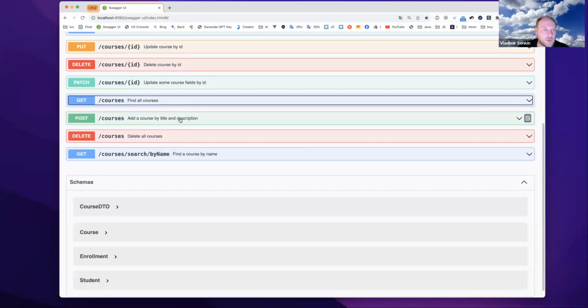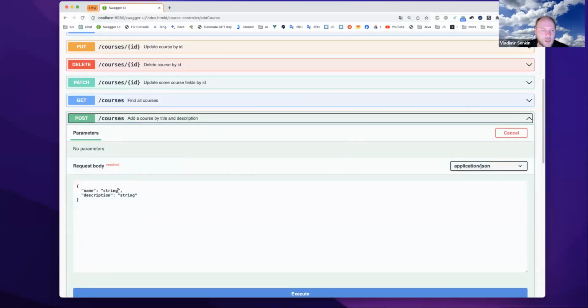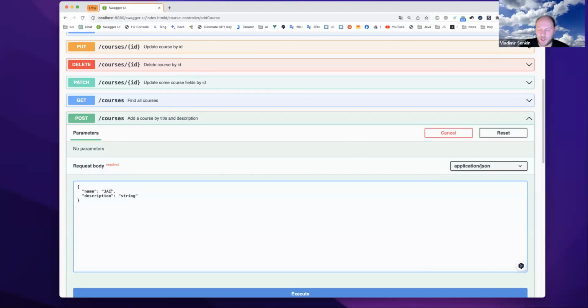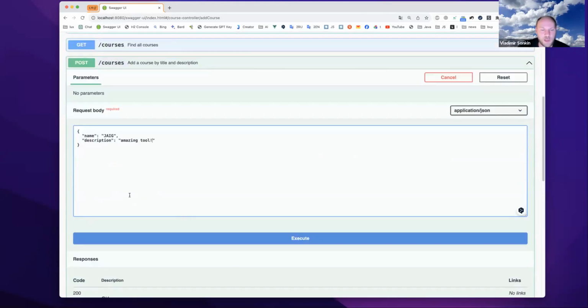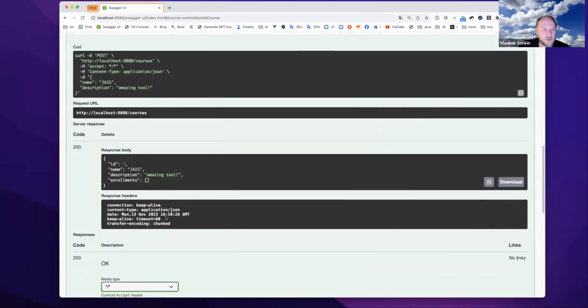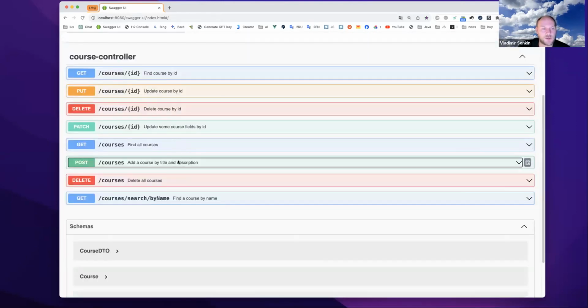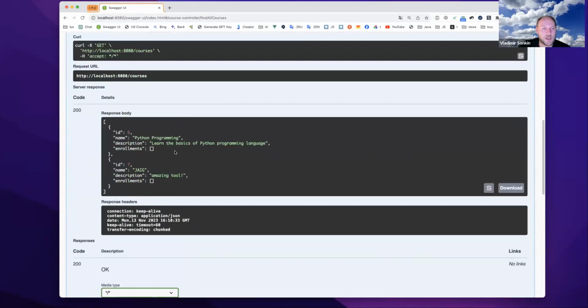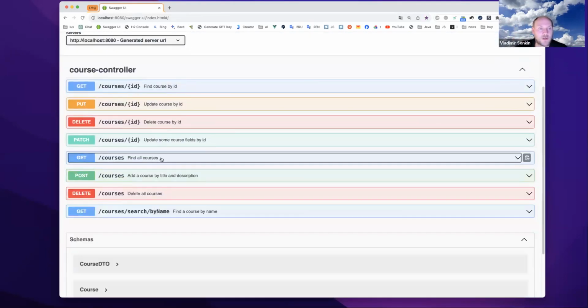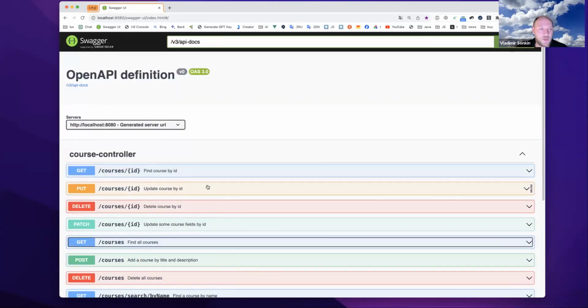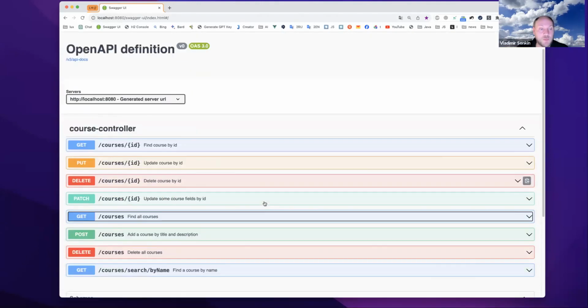And okay, I want to add another course. Let me add course JAIG, for example. Amazing tool. And I will execute it. Okay, JAIG amazing tool is added, and I can check that. Okay, find all courses. I am able to find both of them. Okay, fine, it works. So now we have the complete documentation, in OpenAPI format as well.